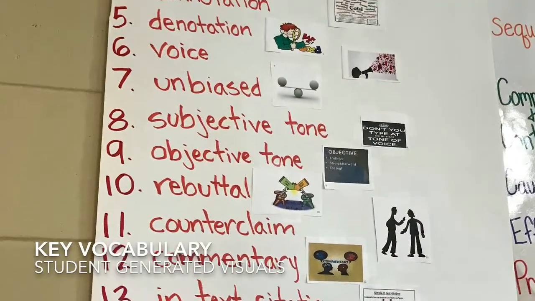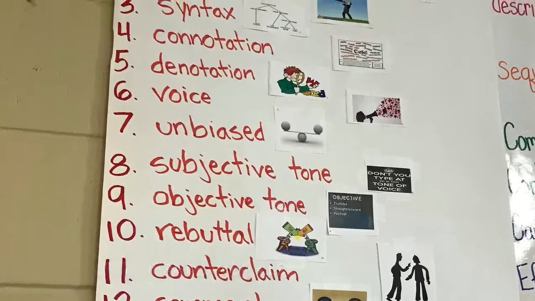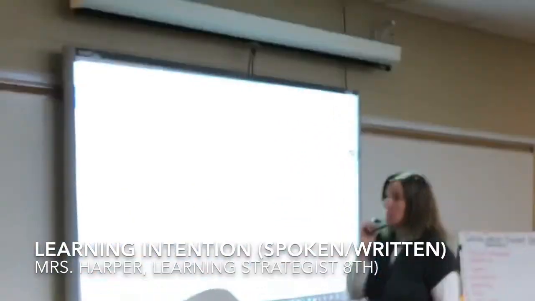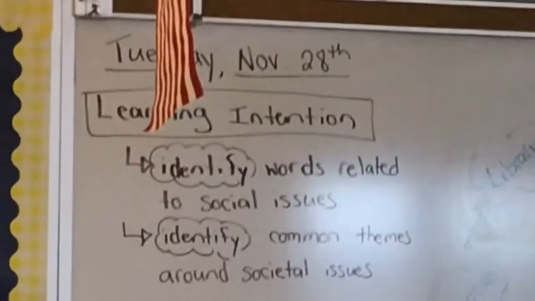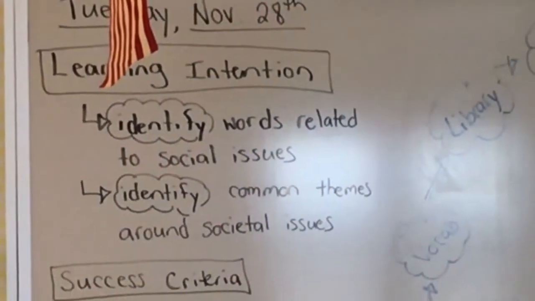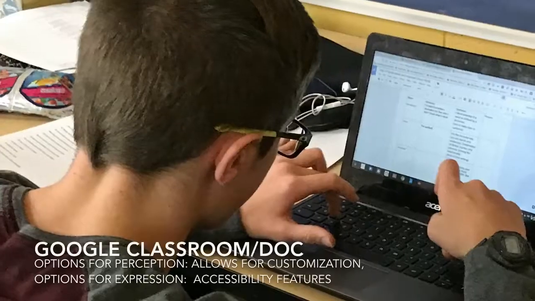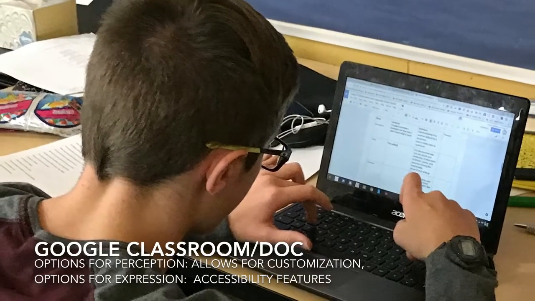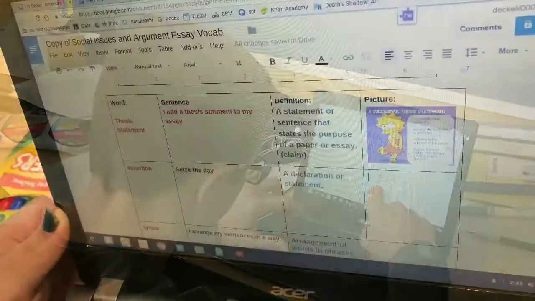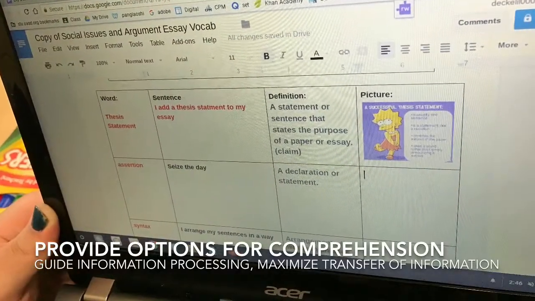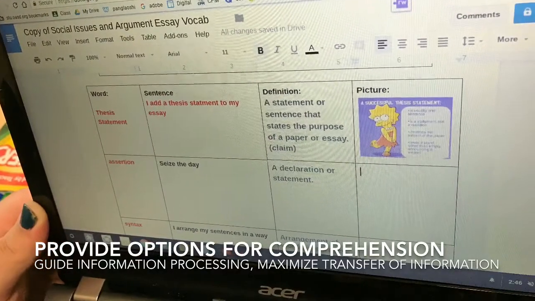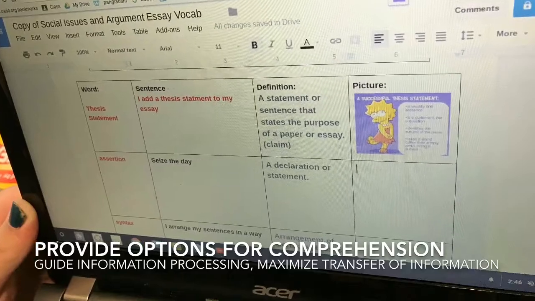Provide options for comprehension. We are going to move into our second learning intention today. We're going to do some work with learning some vocabulary that goes along with social issues. So your job right now is to go into your Google Classroom. Utilizing Google Classroom and Google Docs allows for customization and accessibility. For example, this may include speech to text, text to speech, enlarged text.